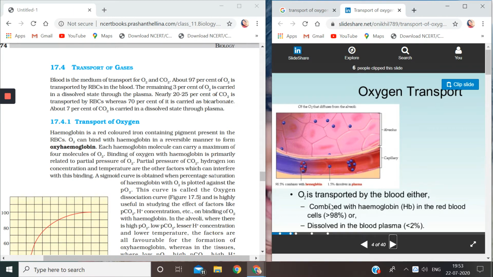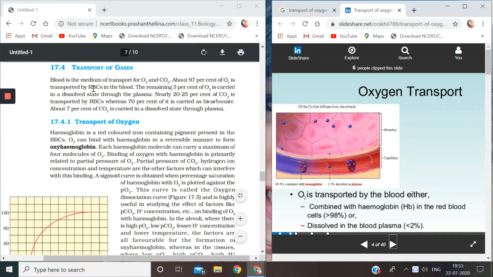This percentage may vary from book to book and from person to person. In NCERT they write 97% and 3%, but here they have mentioned 98 and 2%. So I would suggest that you go with NCERT data.